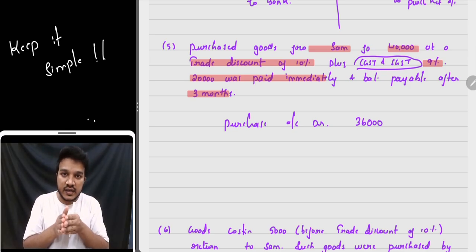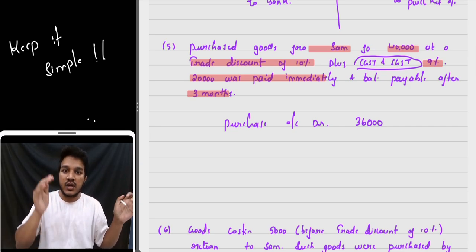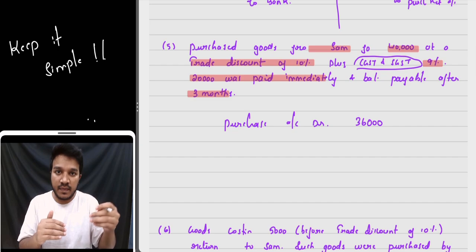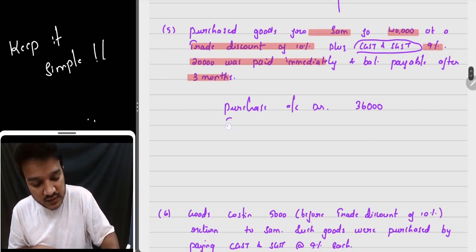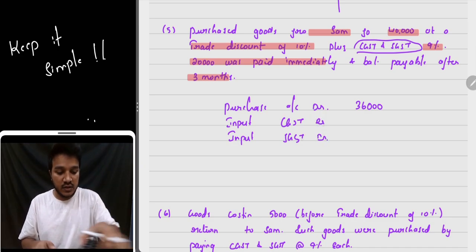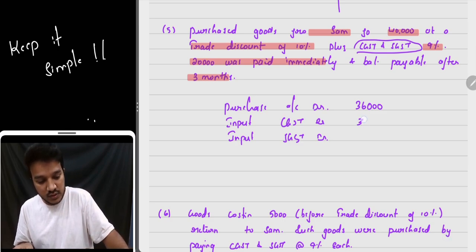If you have paid any GST at the time of purchase, that can be used against your output tax liability in the future. So the amount that you have paid now at the time of purchase is actually your asset, because you are utilizing it against the output tax. That's the reason you debit input CGST and input SGST. Now 36,000 into 9% comes to 3240, 3240.